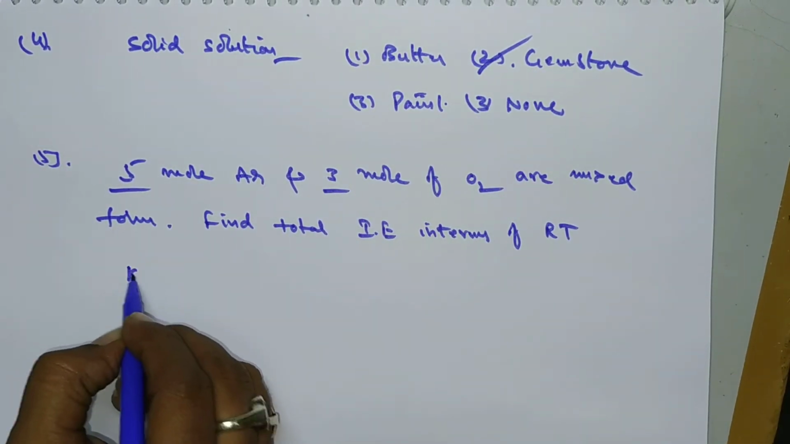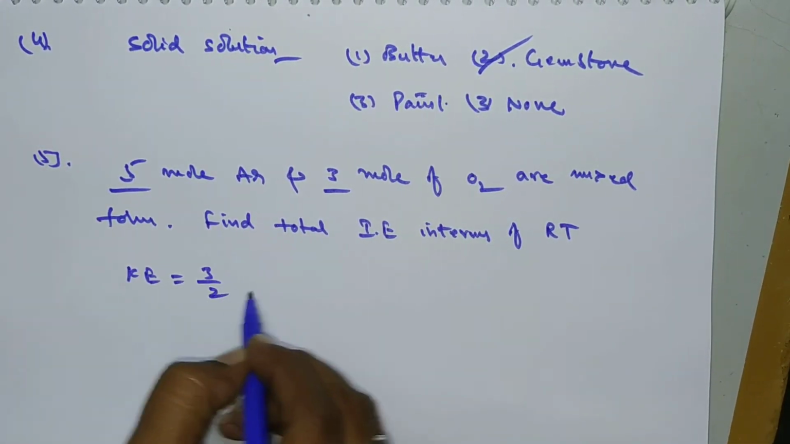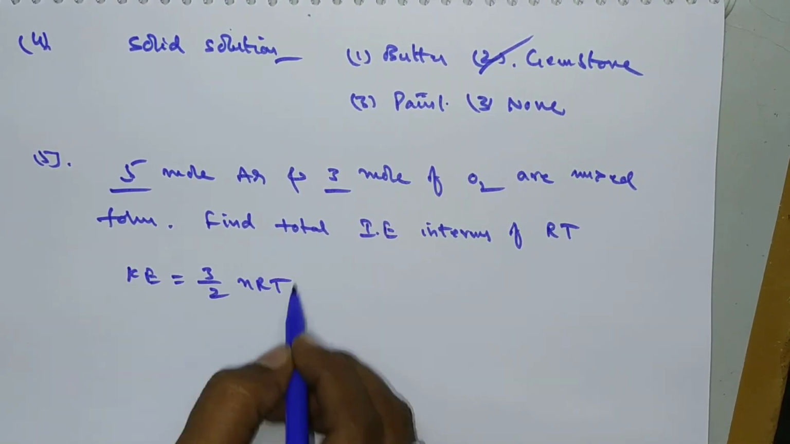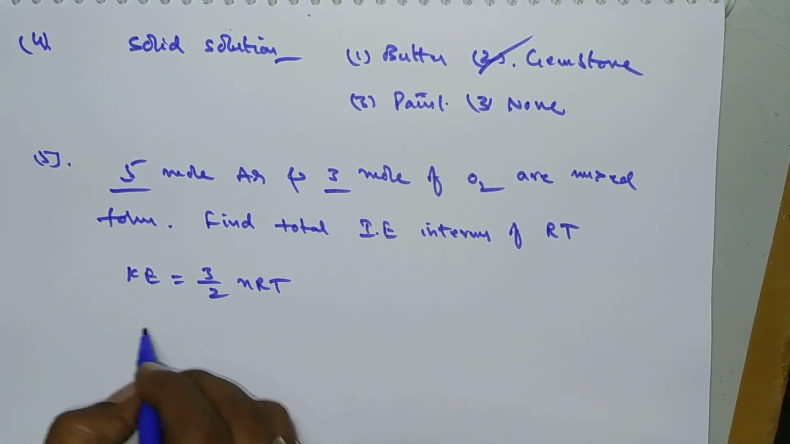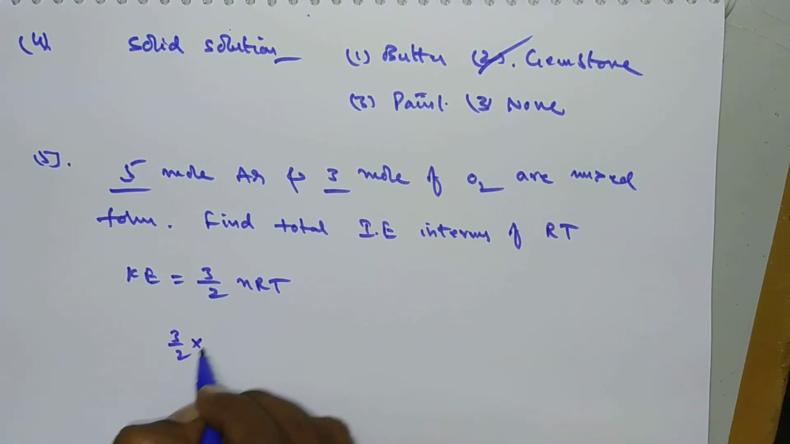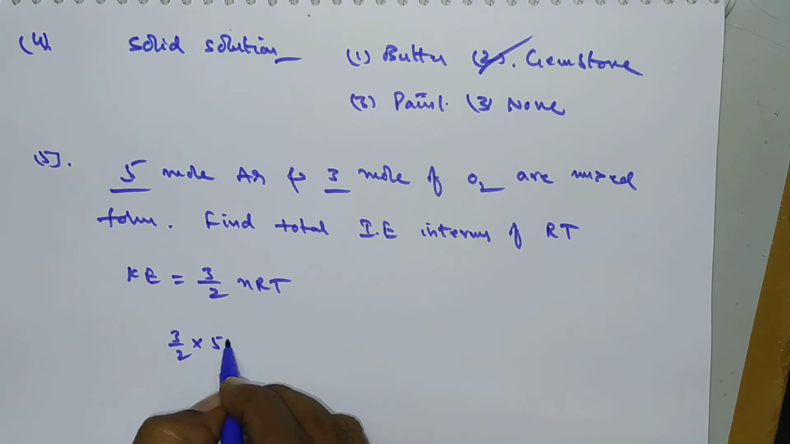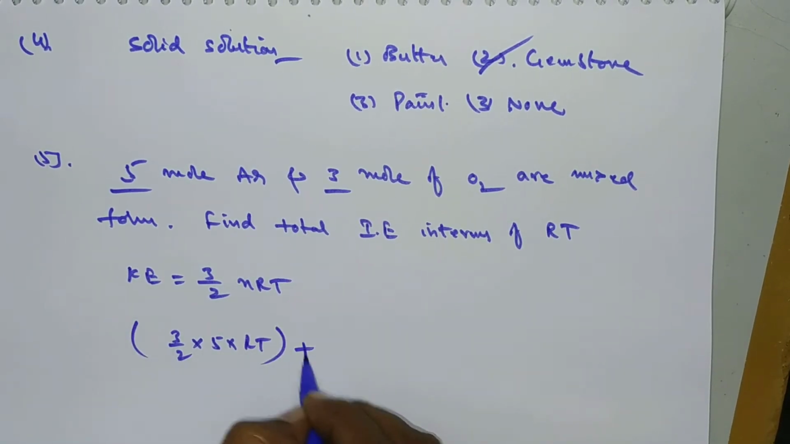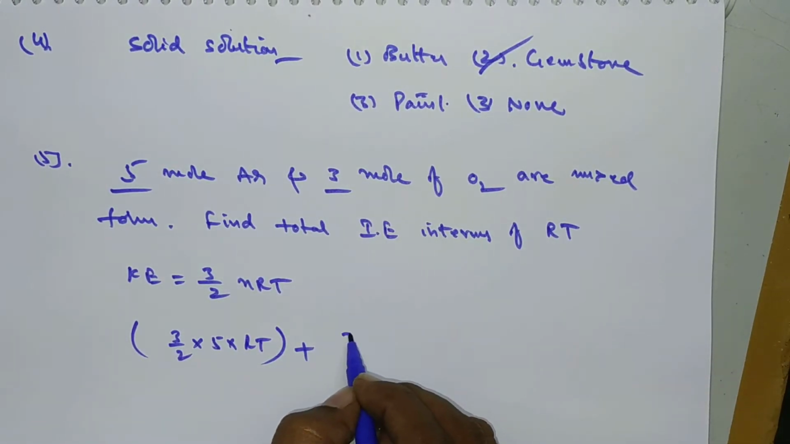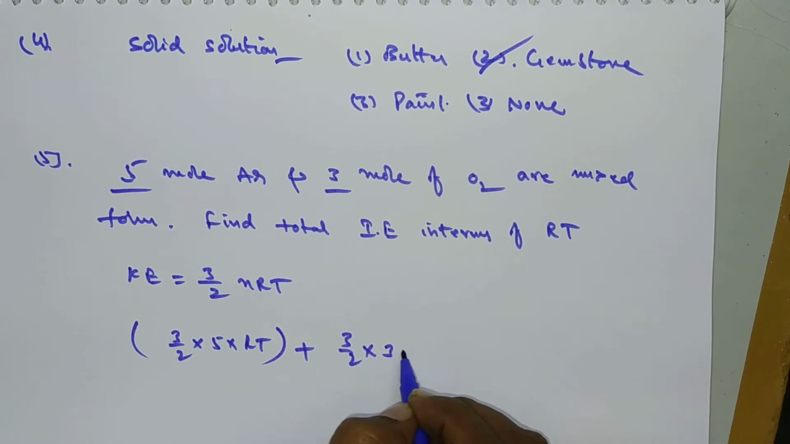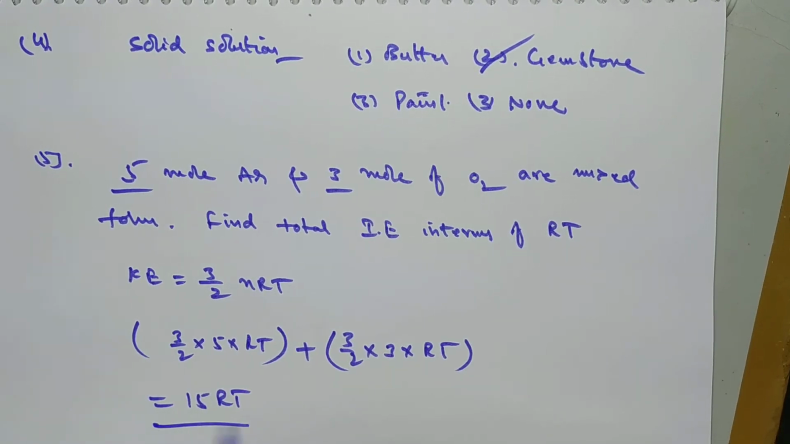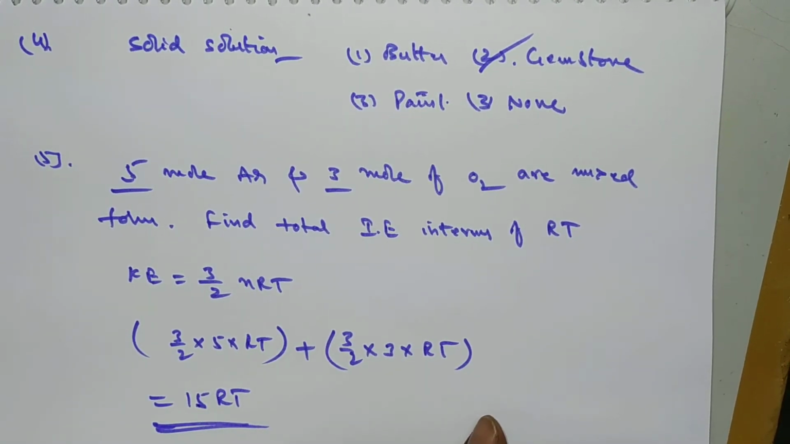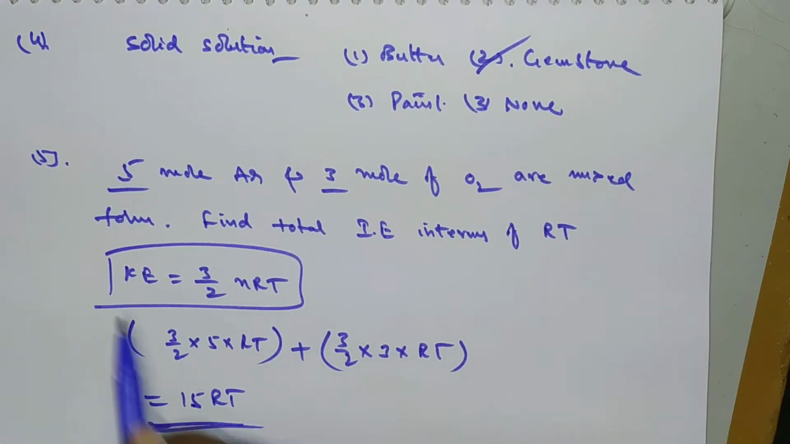Here total energy, the kinetic energy or internal energy, in terms of nRT equals 3 by 2 nRT. So 3 by 2 into number of moles, here 5, into RT, plus the second component, 3 by 2 into number of moles, 3, into RT. So the answer will be 15 RT. This is the correct answer. Easiest question, direct formula.